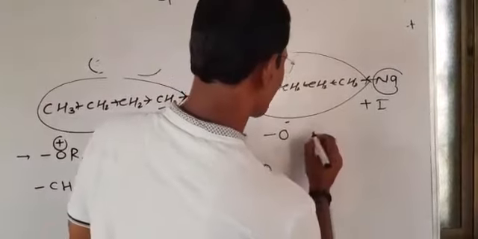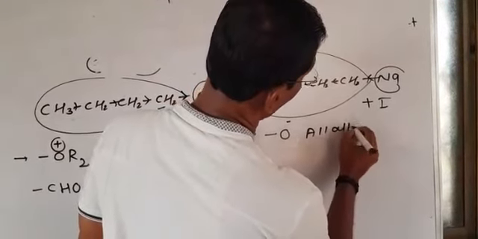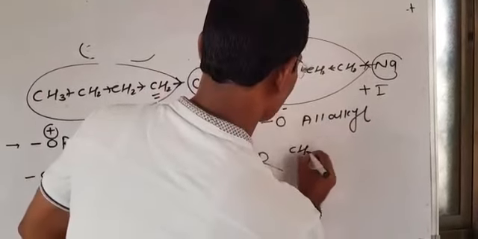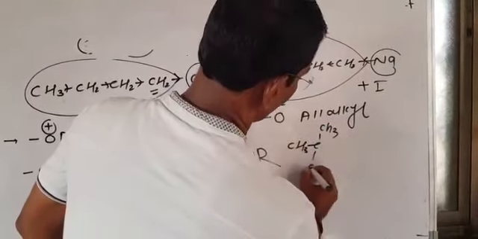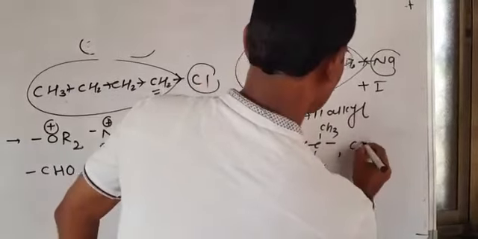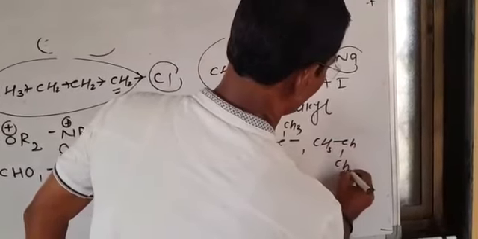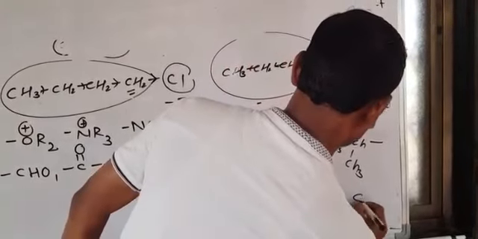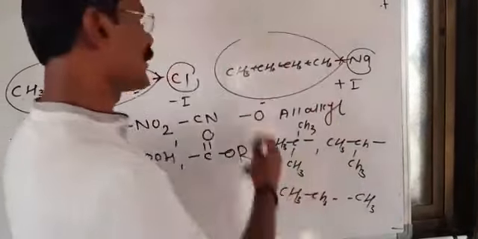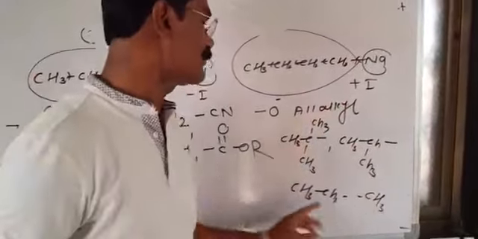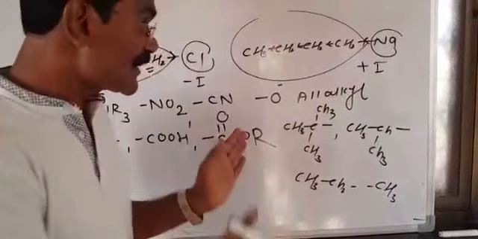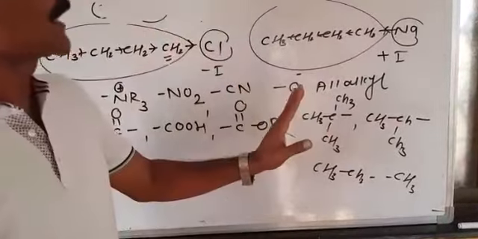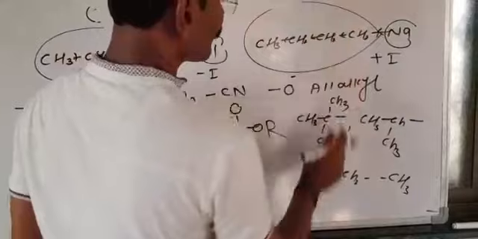After that O minus, then we simply say that all alkyl groups. What is the meaning of all alkyl? Suppose for example we have tertiary butyl. Or suppose for example we have isopropyl. Or ethyl. Or for example methyl, and so on. And these are the alkyl groups which create the positive inductive effect. So these are electron donating. The hybridization of all these carbons is sp3. It means to donate the electron toward the, suppose I will give one example to you.